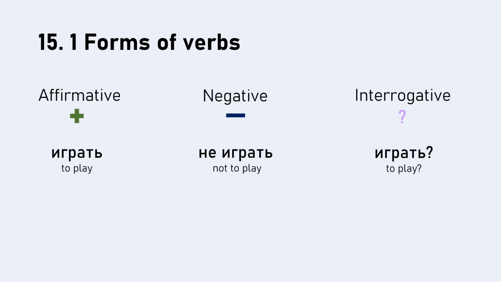Let's now see what happens when we take the conjugated form of these verbs. If we're affirming, we will say Я играю. I play. This is literally what we've been talking about in the last few videos. Now, if we want to say that I don't play, in Russian it's very simple. We're just going to take this не and we're going to put it in between the pronoun and the verb. So, я не играю.